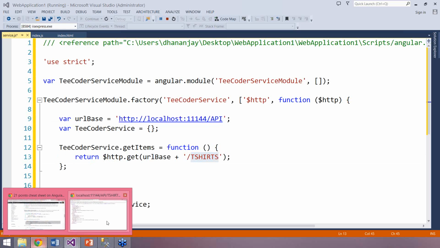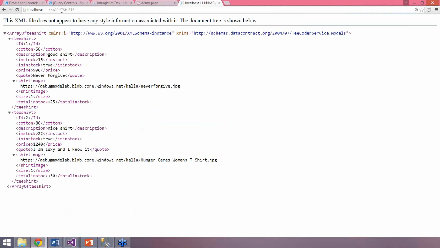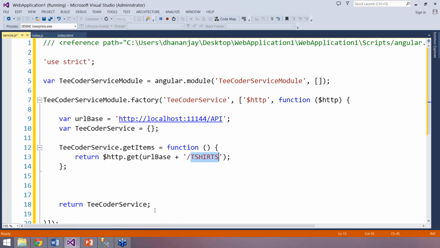So you remember our service is running over here at 1144/api/t-shirts, if you remember from the browser. So I'm constructing this URL in the AngularJS app, and I'm using $http.get to fetch the data from the web API. You can see the URL on your screen. I'll go back to the application again. So here I'm saying return this $http.get of the URL-based t-shirts. So we have written the service now.